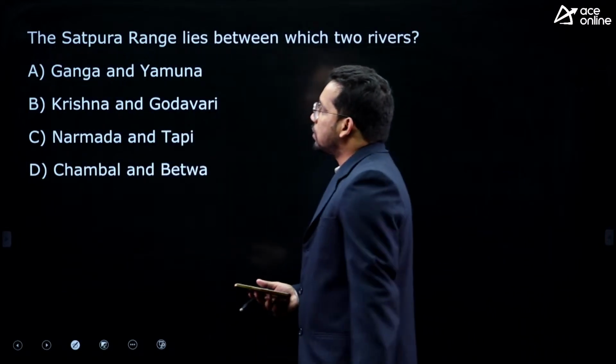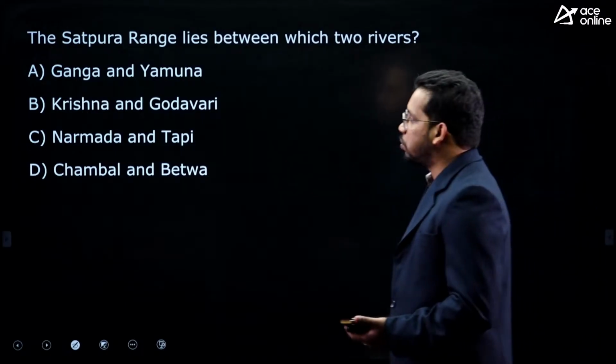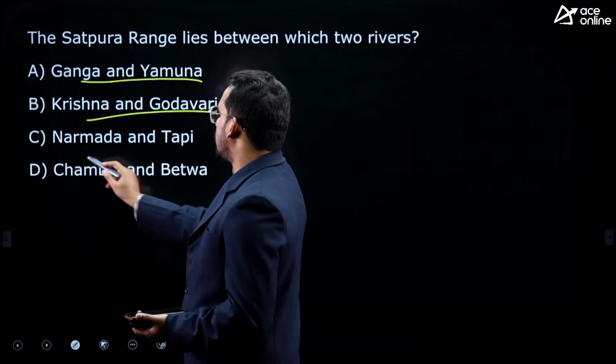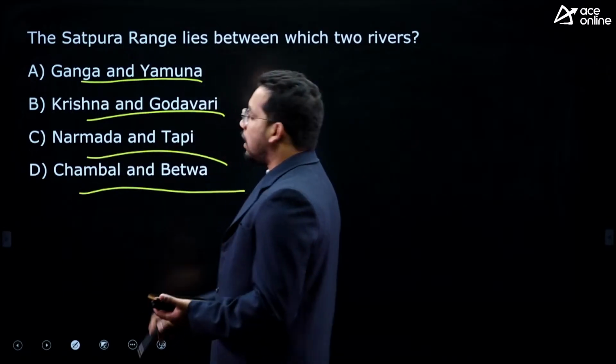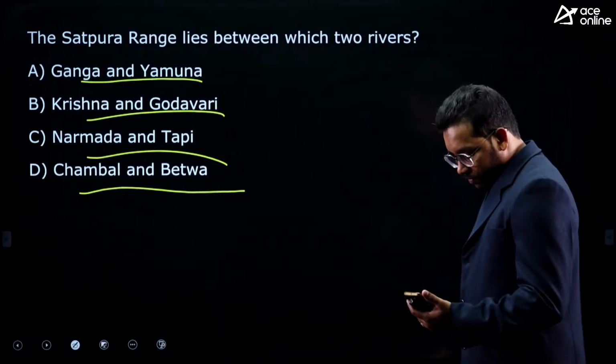So, the answer is Aravalis. Next question, Satpura range lies between which two rivers? Ganga, Yamuna, Krishna, Godavari, Narmada, Tapti, Chambal and Betwa. So, Satpura range lies between which two rivers?